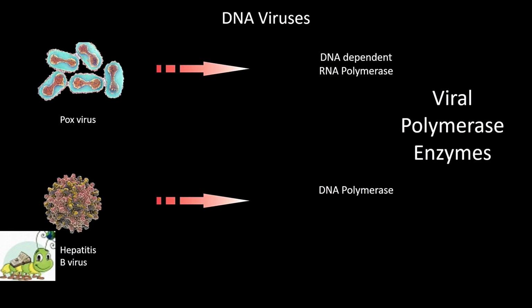The viral polymerases are essential for nucleic acid replication. When the viral nucleic acid can be read by cellular polymerase, the viral polymerases will be expressed in the infected cells but will not be packed in the virus. On the other hand, when the cell polymerase cannot read the viral nucleic acid, the virus will have to pack